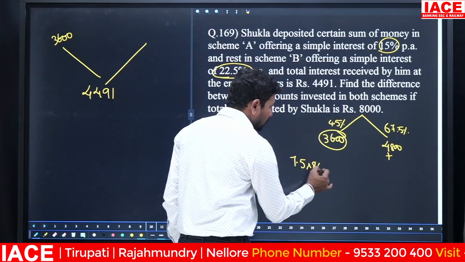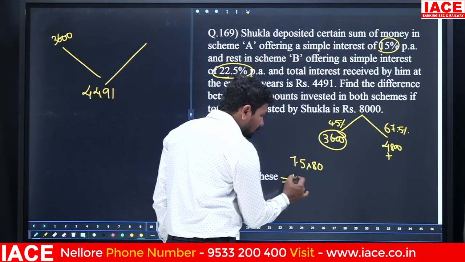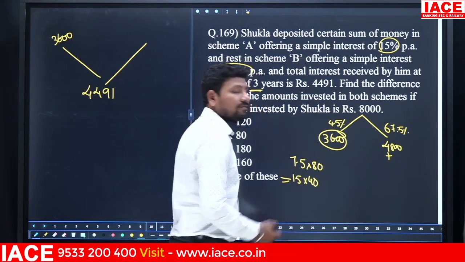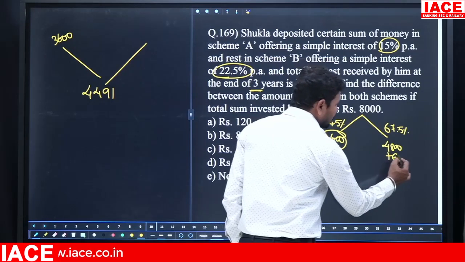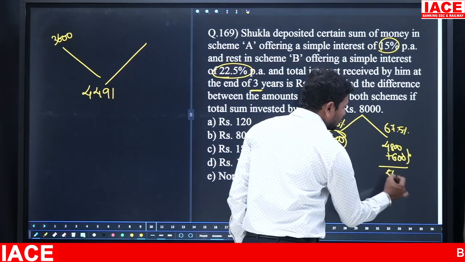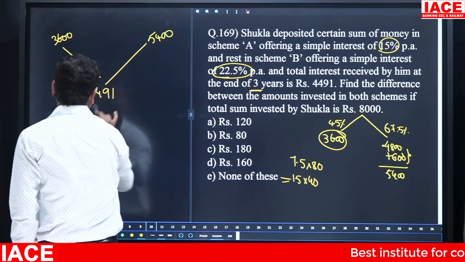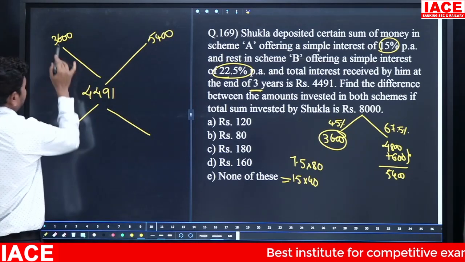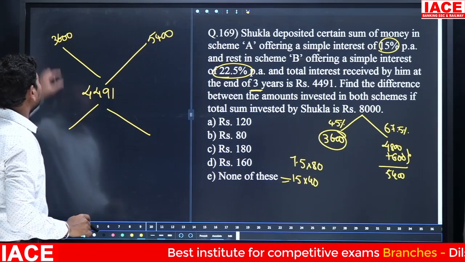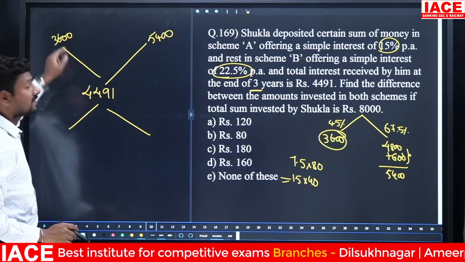7.5% of 8,000 is the value required. 7.5 doubled is 15, 15 times 4 is 60, so here it is 600. Then the overall value is 5,400. Here we are substituting the value 5,400. We have to take the differences. The difference from 3,600 to 4,491: from 3,600 to 4,000 the difference is 400.